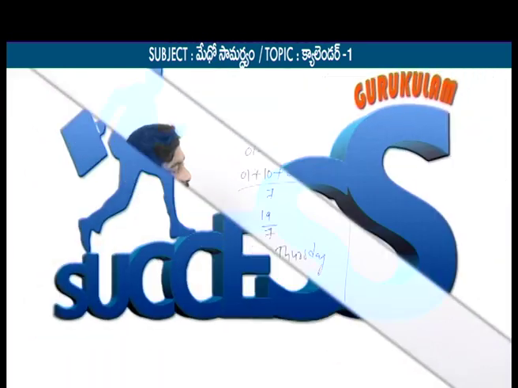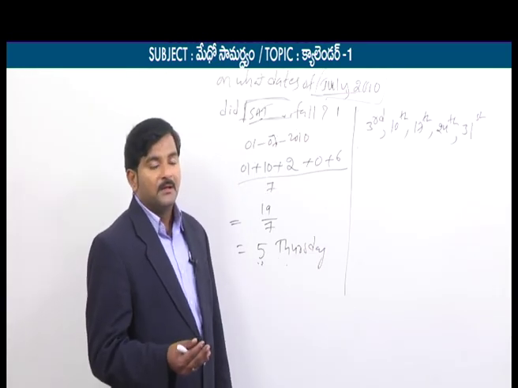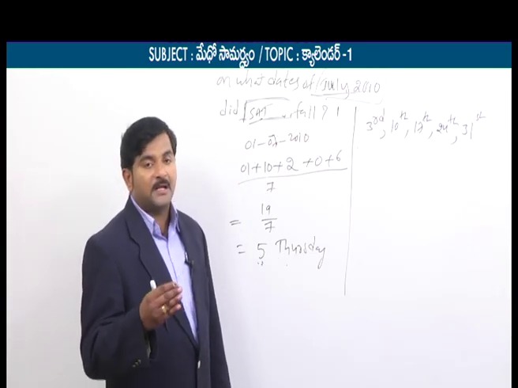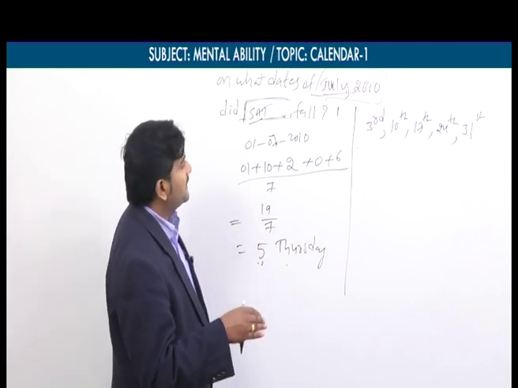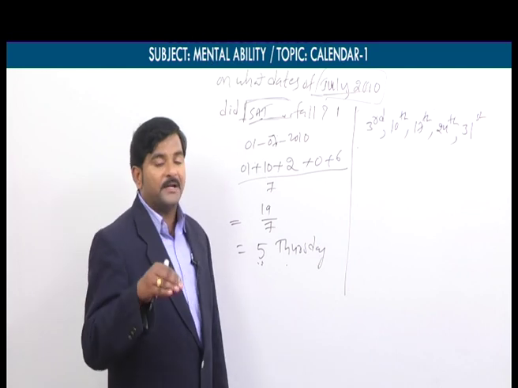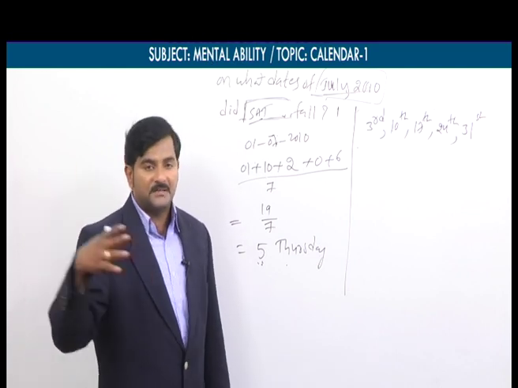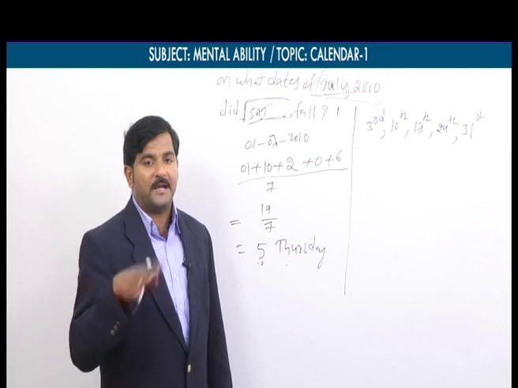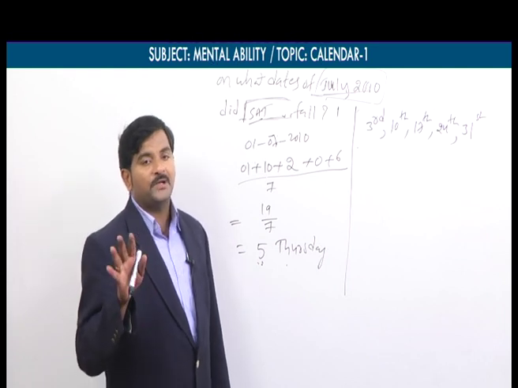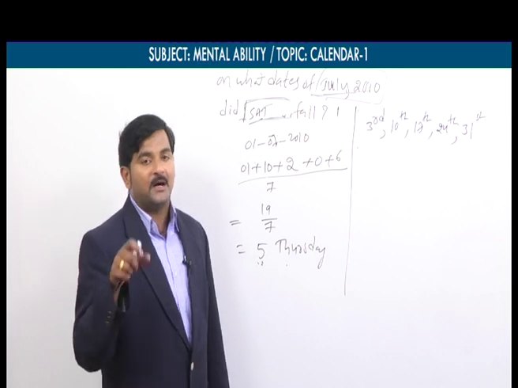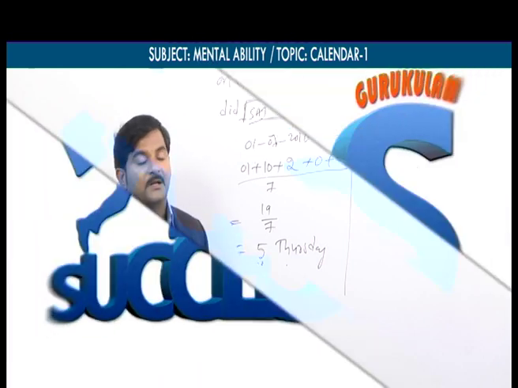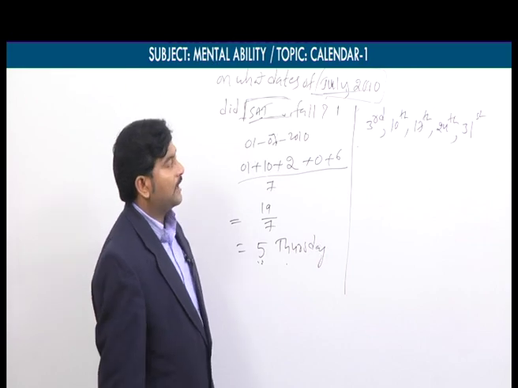This is the procedure. Simple concept. In type 1, he gives a particular date and asks to find the day for that date. In type 2, he simply gives on what dates of so and so month Sunday, Wednesday, Monday and so on fall. In that case, first you need to find which day the given month starts with, whether it is Monday or Tuesday or Saturday and so on. So we need to have a look at these parameters.